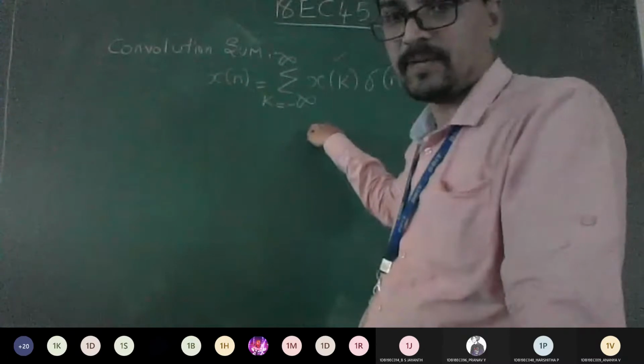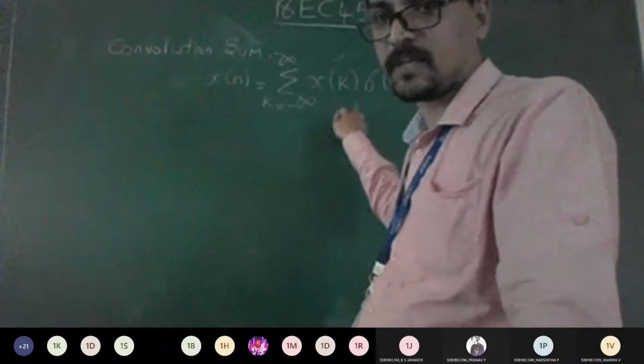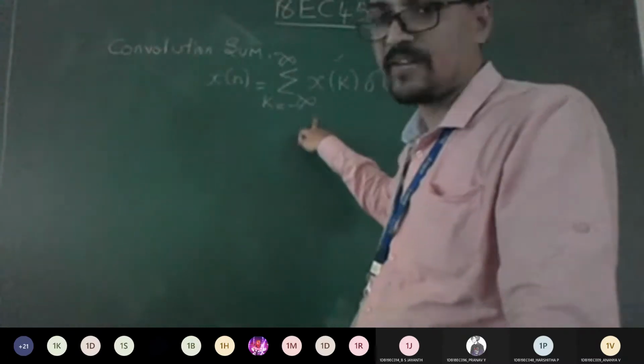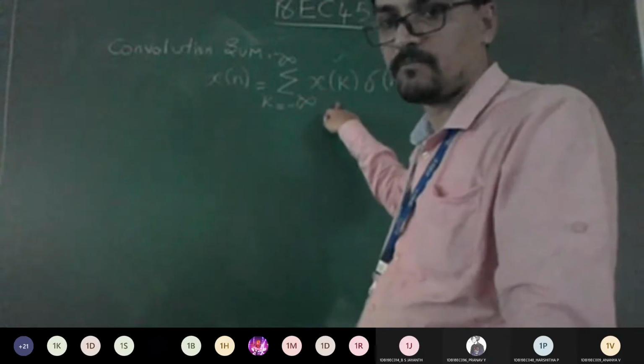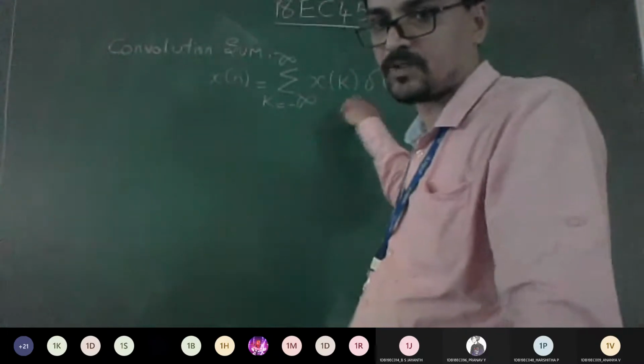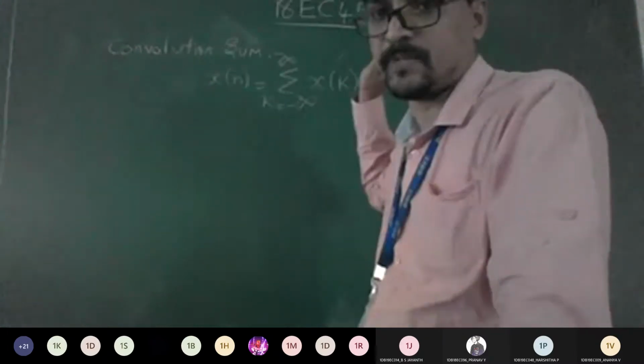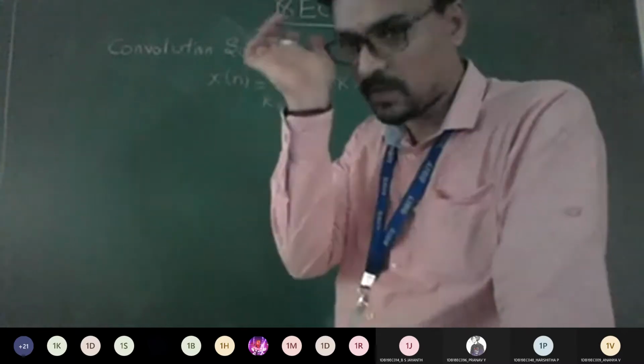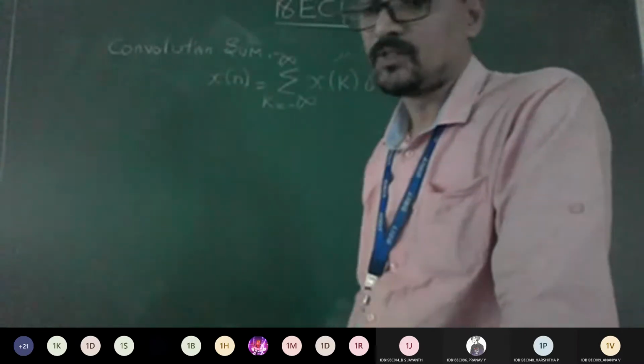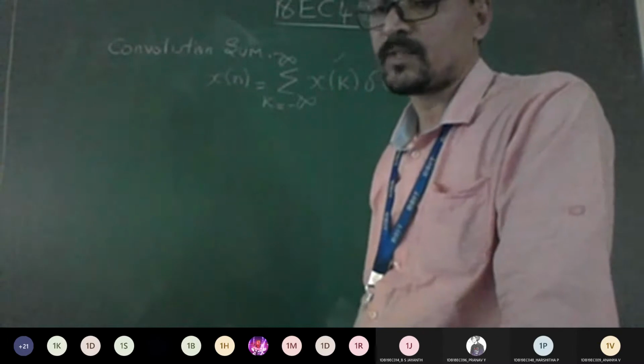Yes, sir. Okay. So depending upon the k values, this expansion will happen. If negative values of k are there, this becomes x of minus k, x of minus 2k, and so on till the positive side. So you just need to expand this and substitute the values given in the question. This is the one thing you need to remember.